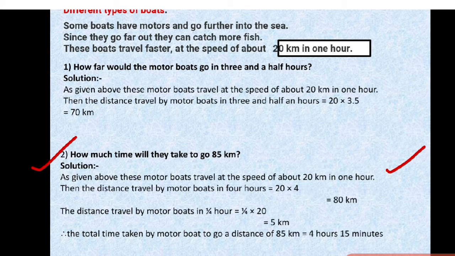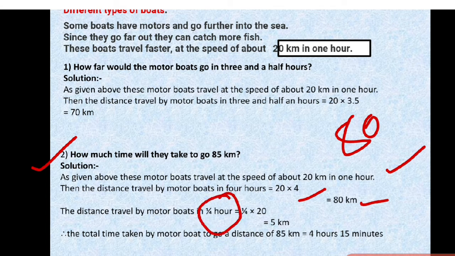Then the distance traveled by the motorboat in 4 hours is equal to, if in 1 hour it is 20 kilometers, then in 4 hours it is 20 into 4, 80 kilometers. Now what distance are they asking? 85 kilometers. We found it for 80 kilometers. So how much is left out? Only 5 kilometers. Therefore, the distance traveled by the motor boat now in 1/4 hour.